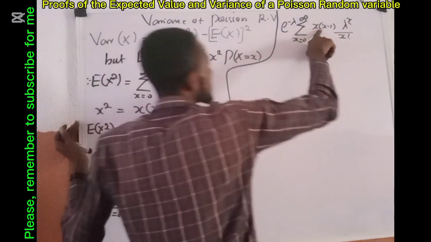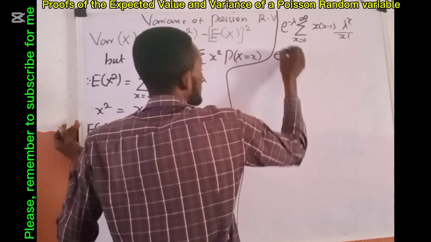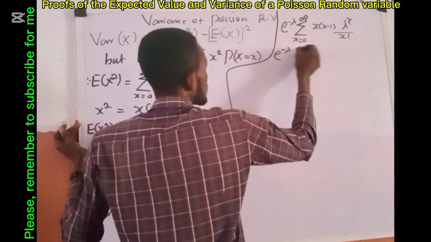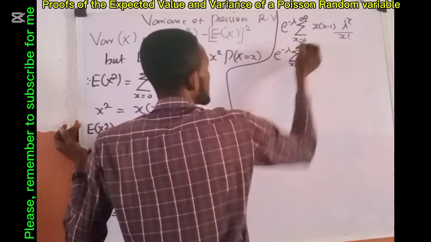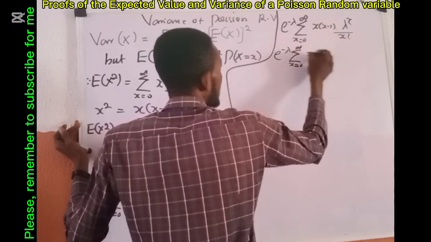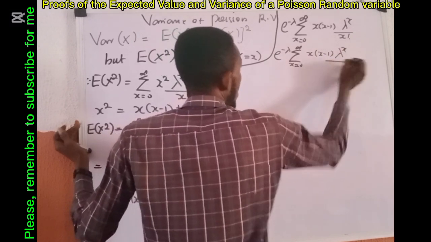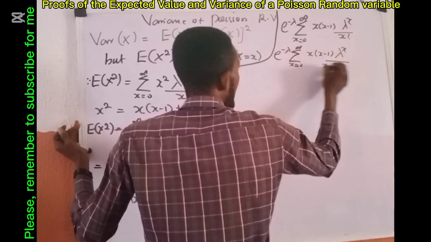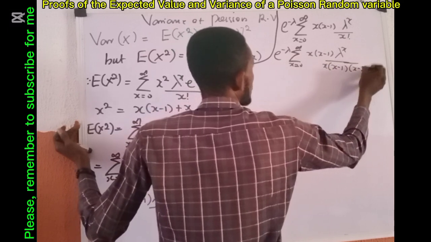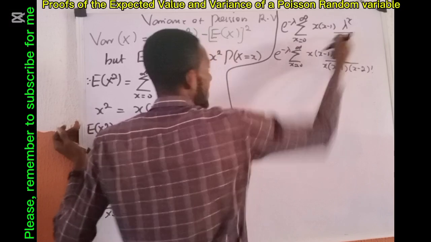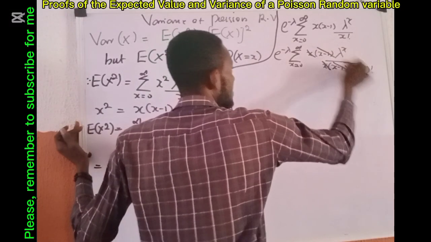So I want to remove this x into x minus 1, so I will expand this. This becomes exponential minus lambda for this, sum x running from 0 to infinity of x into x minus 1, lambda raised to power x, all over, expanding this x factorial, x into x minus 1 into x minus 2 factorial, so that this and this can go.